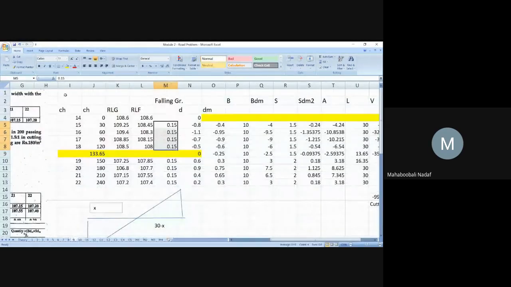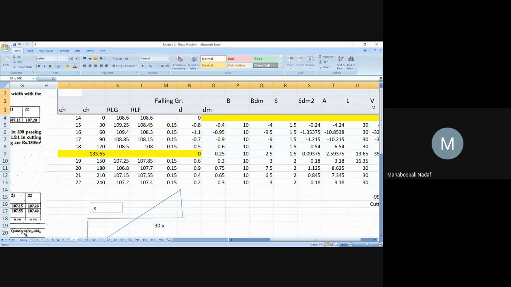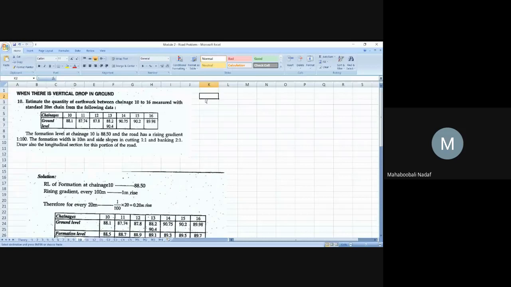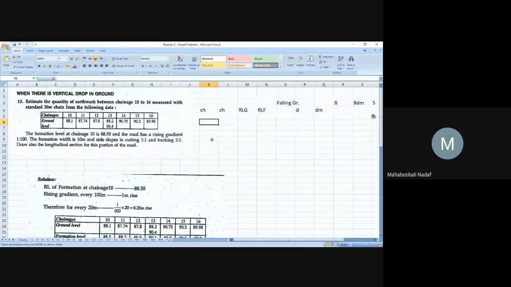So I will copy and paste this. Now I will write the chainage from here: 10, 11, 12, 13. Again I have to write 13.